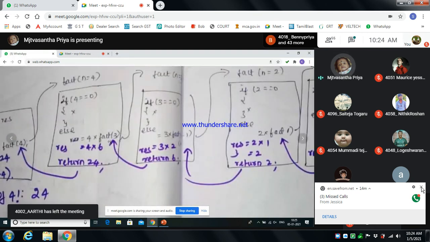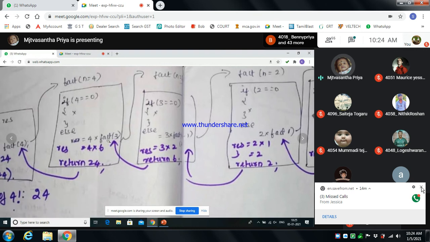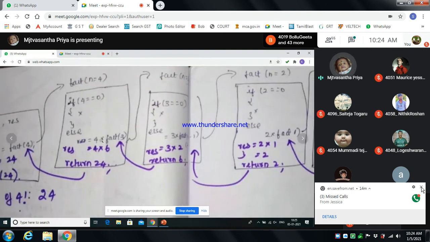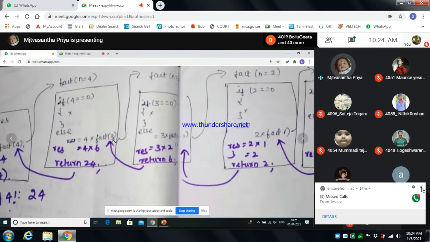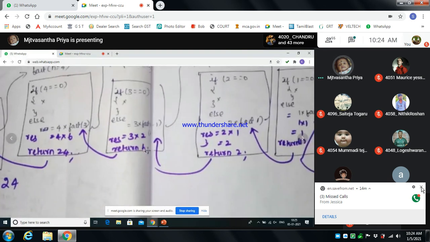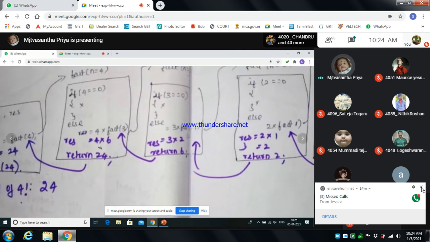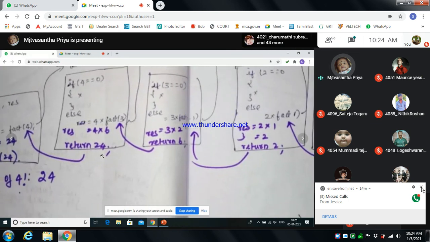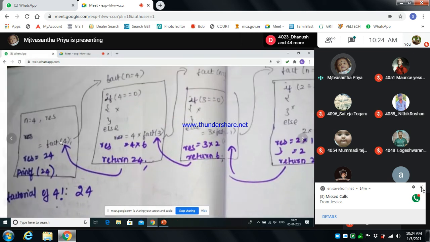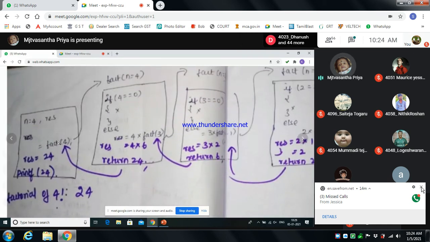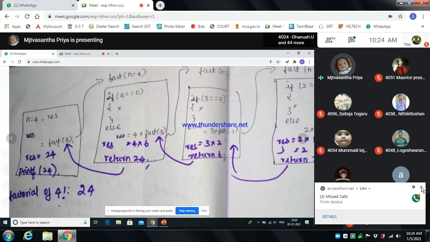Again it will move to the backward chain, and it will substitute the value of fact of 3. That is 4 into factorial of 3. What is the value here? The result will be 6. So the factorial of 3 value will be 6, and 4 into 6, so the return value will be 24. So it will move to the backward chain. We have created some frames for fact of 4, right?